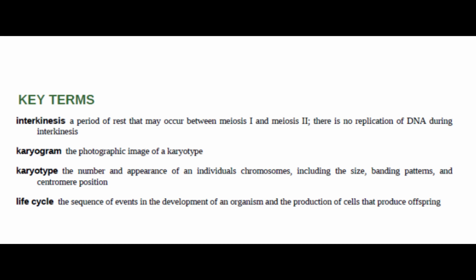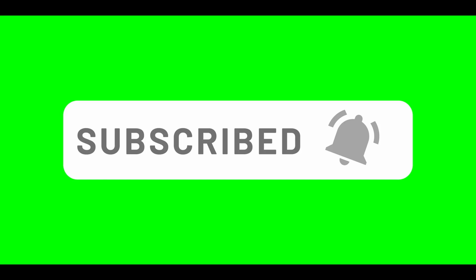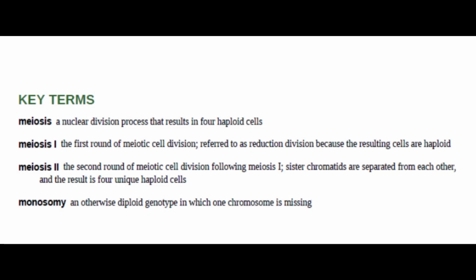Life cycle, the sequence of events in the development of an organism and the production of cells that produce offspring. All right, let's get back to reading. Meiosis, a nuclear division process that results in 4 haploid cells. Meiosis I, the first round of meiotic cell division, referred to as reduction division because the resulting cells are haploid.